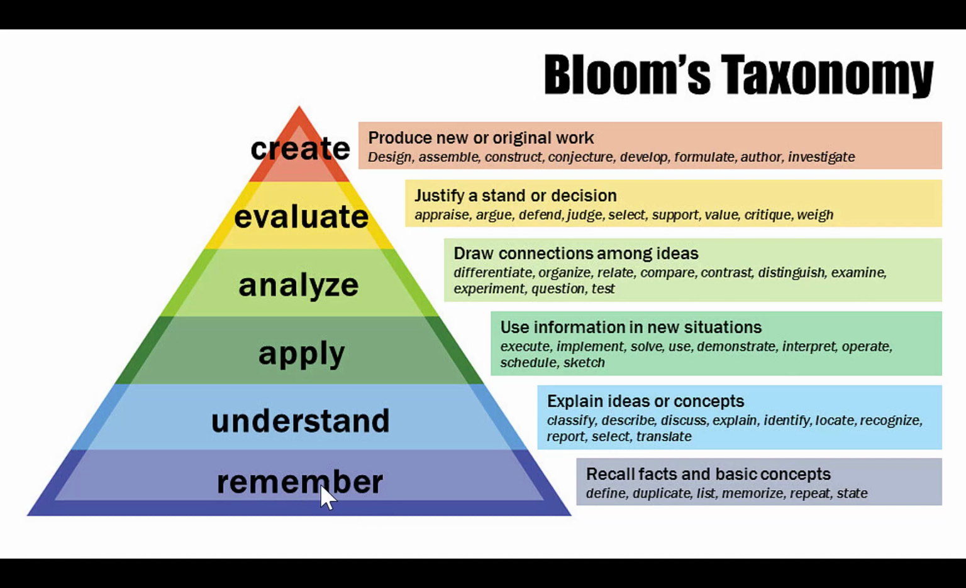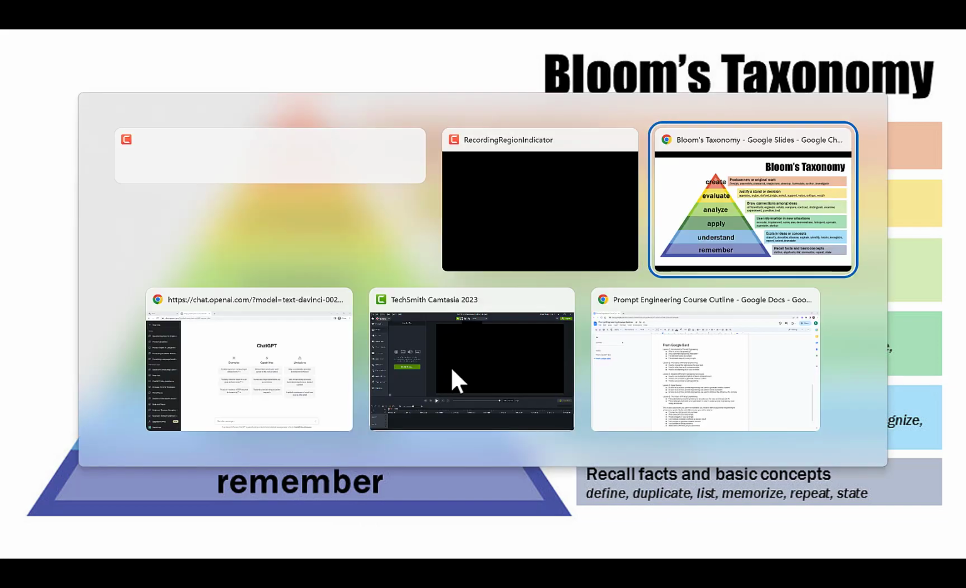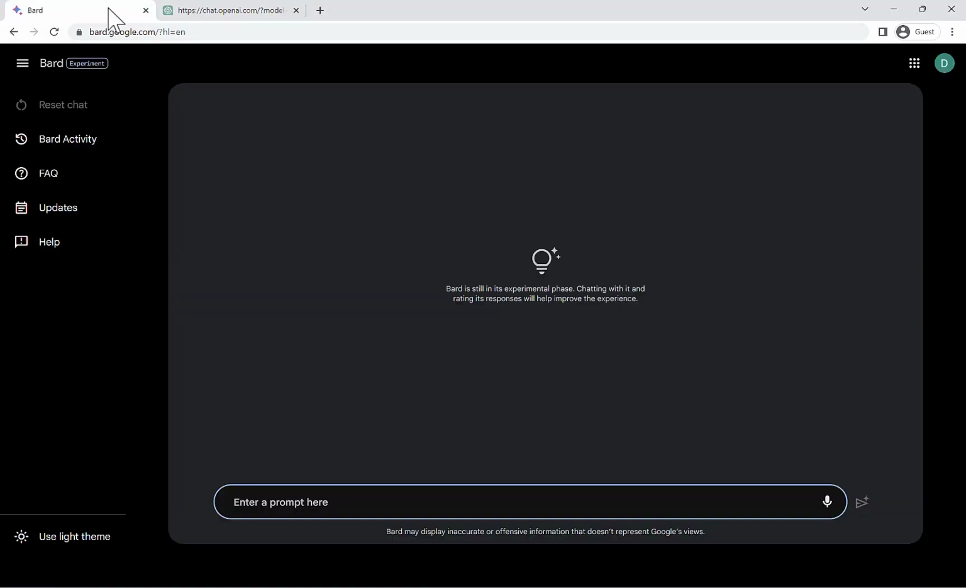All right, and this is helpful in the context of the fact that in prompt engineering, one of the 2 main categories of prompts are prompts that begin with verbs. You'll notice that in Bloom's taxonomy, all of these are verbs like define, duplicate, classify, describe, execute, implement, etc. So let's go to Google Bard.